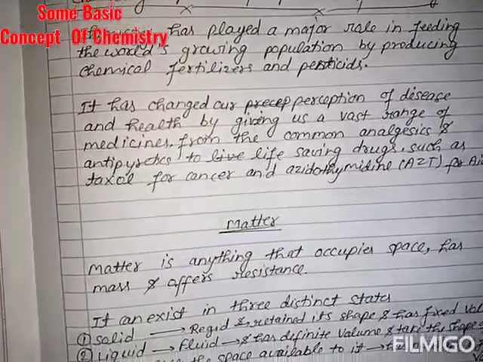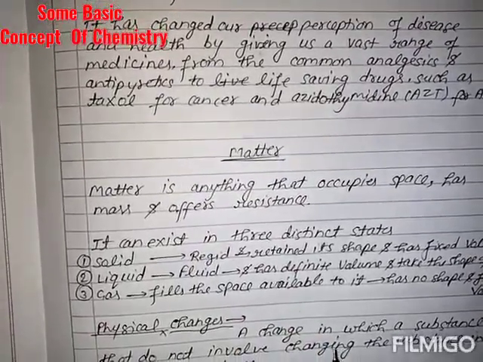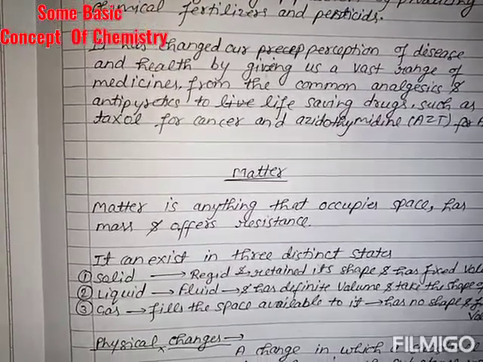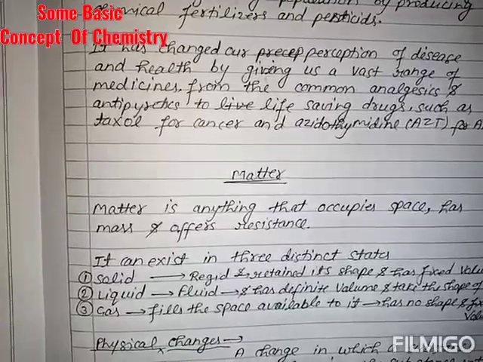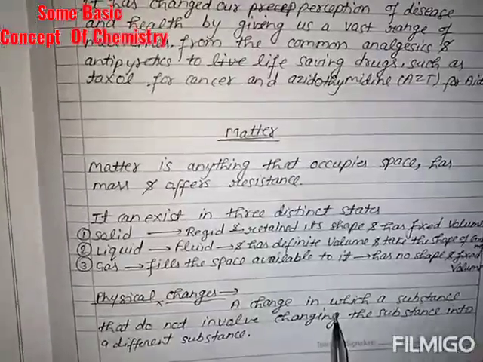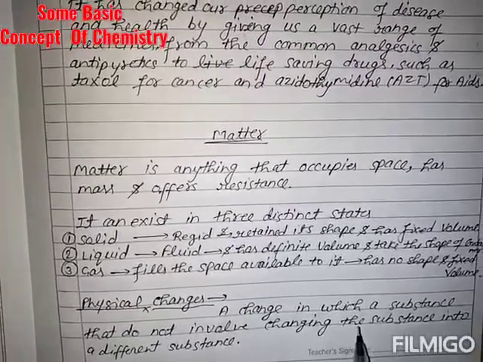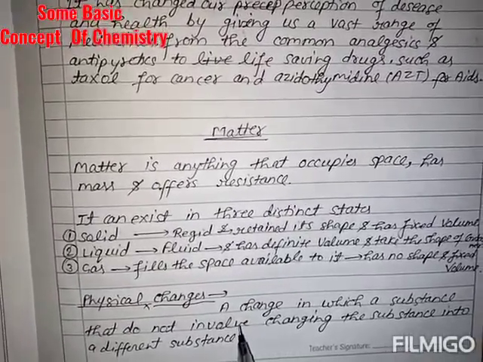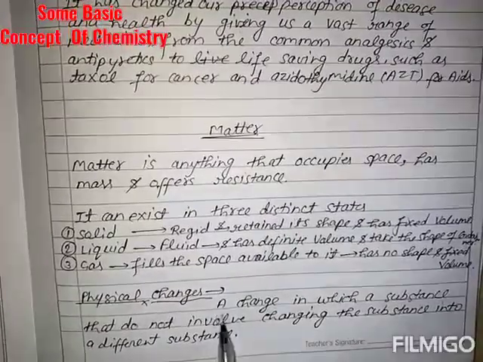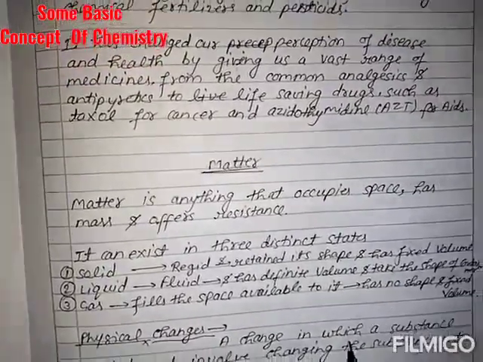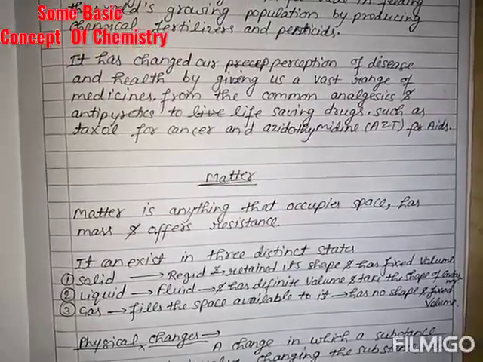Okay, now we are talking about physical change. If we are talking about changes, there are two types: physical change and chemical change. A physical change is a change that does not involve changing the substance into a different substance, which means there will be no change from one substance to another substance.